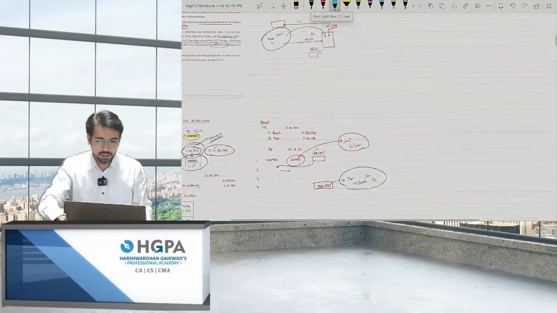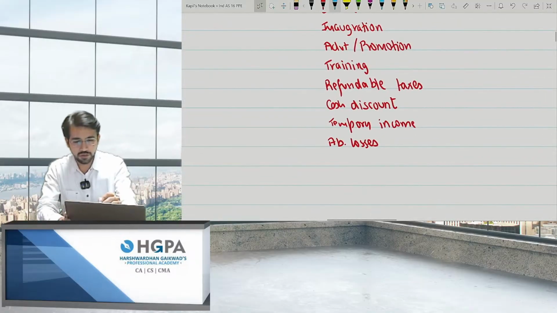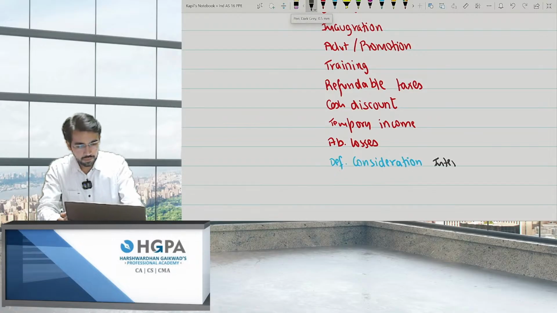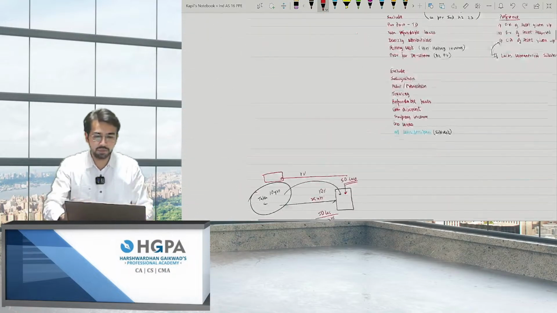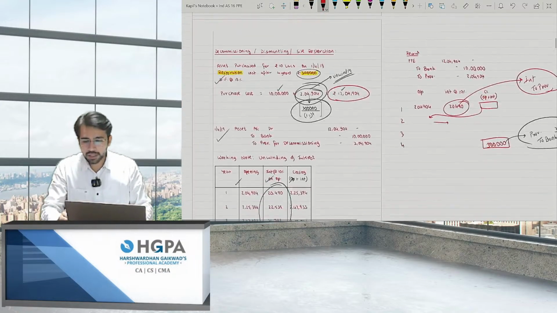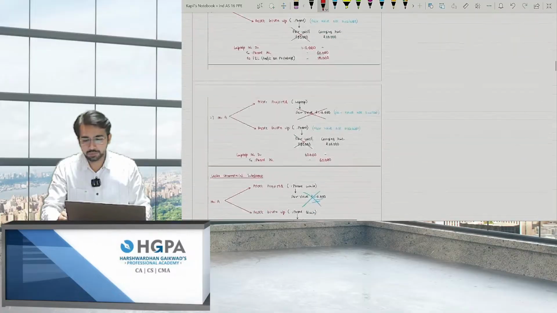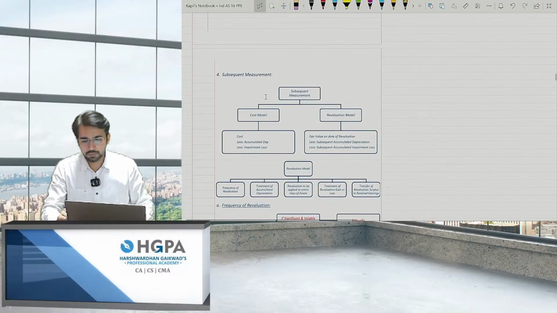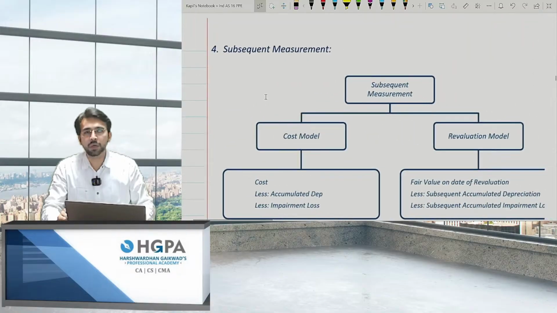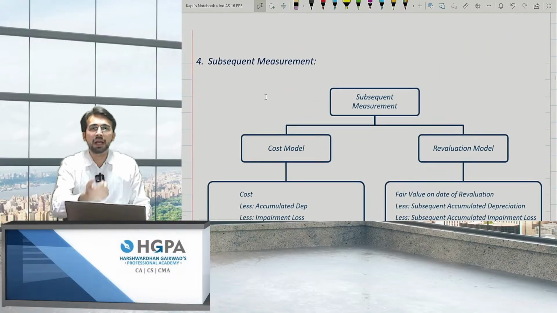So I'll just write over there deferred consideration, that is interest. Deferred consideration, that is interest, should not be added. Okay, so these are the basic points to be covered. Next, the next point is subsequent recognition. Now, what do you mean by subsequent? Subsequent means every balance sheet date.